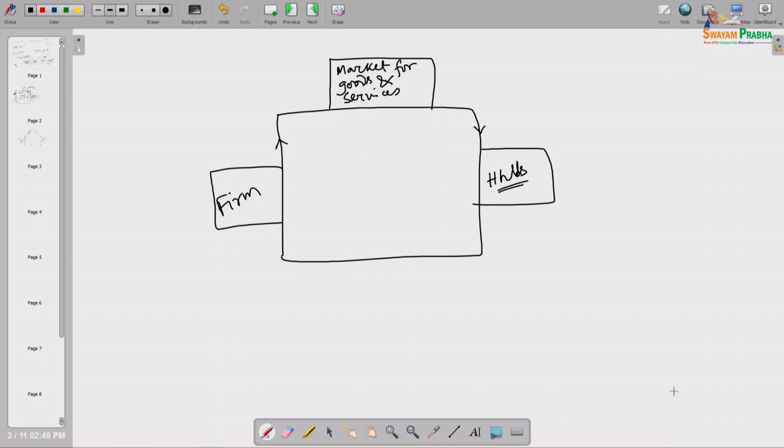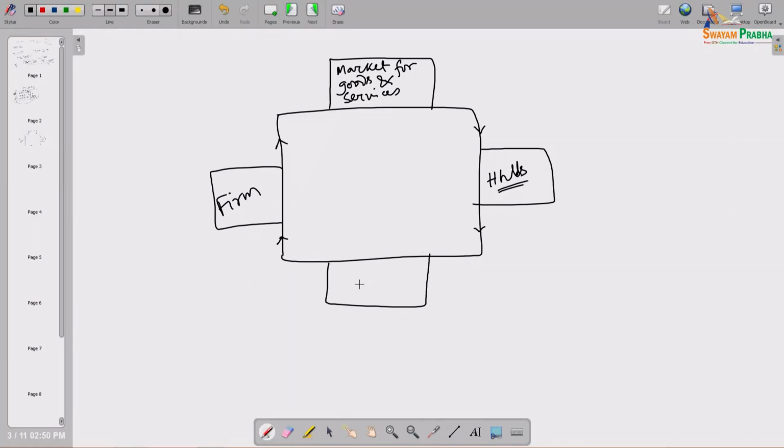How are firms producing those? Firms are hiring factors of production from households, because all those factors of production are owned by some household members. So, owners of factors of production are households basically. Firms are hiring factors of production from households, and there is another market here, called the market for factors of production.